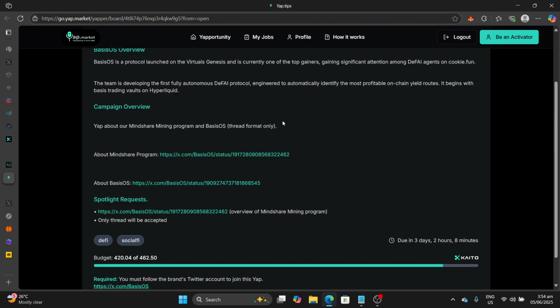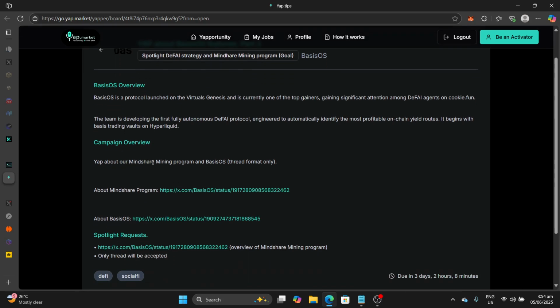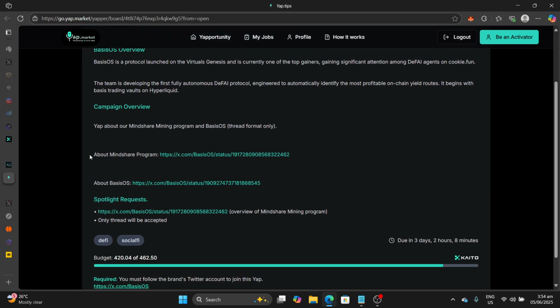So where do we start? Here it says Basis OS is a protocol launched on the Virtual Genesis and is currently one of the top gainers, gaining significant attention among DeFi agents on Cookie.fun. The team is developing the first autonomous DeFi protocol, engineered to automatically identify the most profitable on-chain yield routes. It begins with Basis trading vaults and Hyperliquid. So the campaign overview here is yap about our Mindshare mining program and Basis OS thread format only. So they want you to submit a thread. Take note of that.